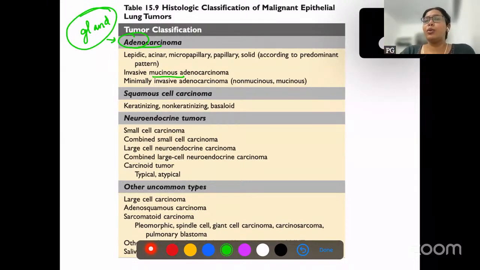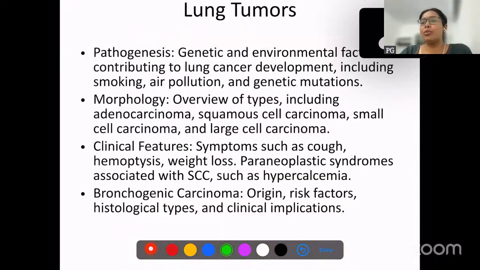It looks like a gland. So this is how adenocarcinoma is. Squamous cell carcinomas are keratinizing and non-keratinizing as well as basaloid. Neuroendocrine tumors are a big category of tumors, part of which is small cell carcinoma. Uncommon types, as we saw, were large cell carcinoma, sarcomatoid, and other variants. So these are the most common tumors which you have to remember.